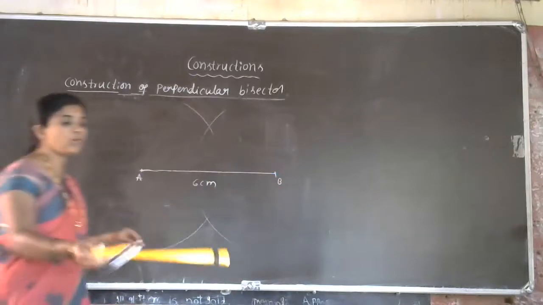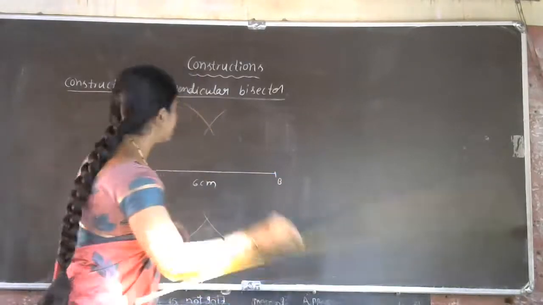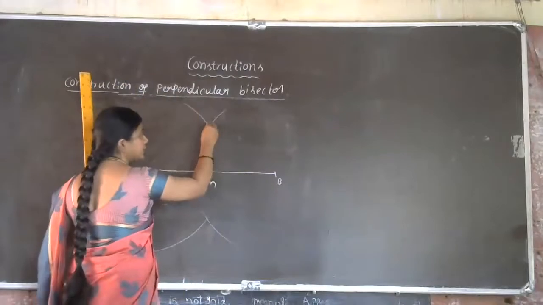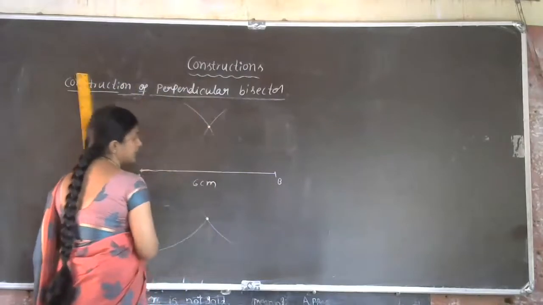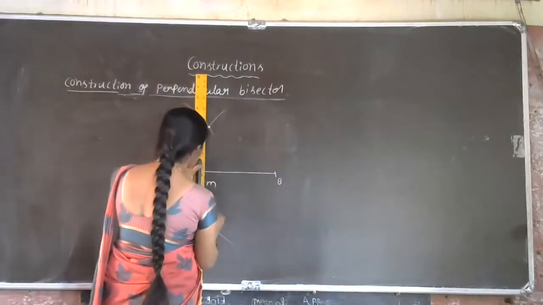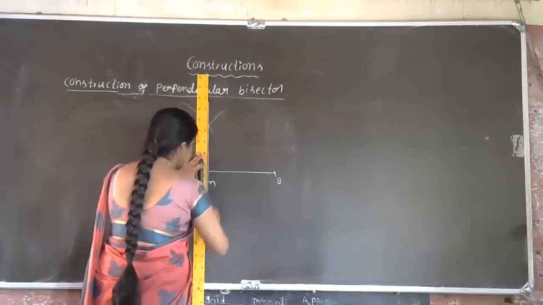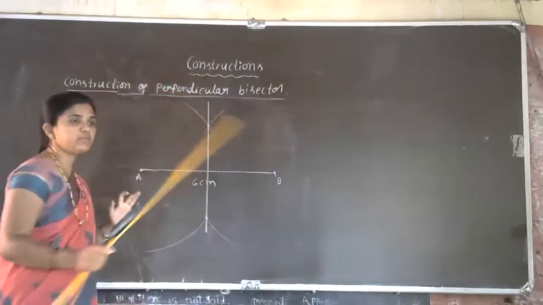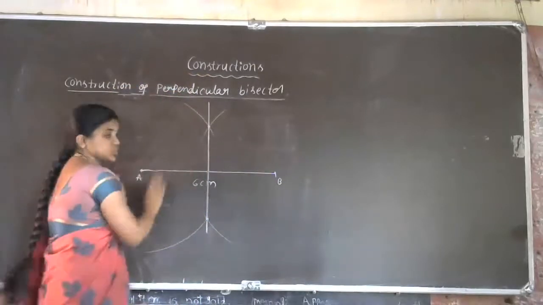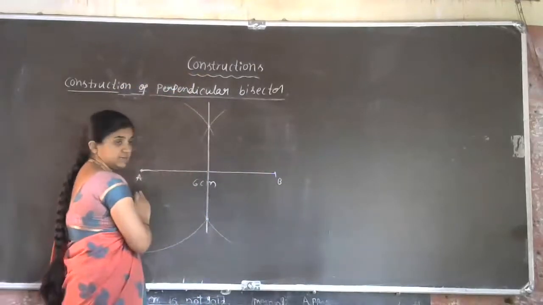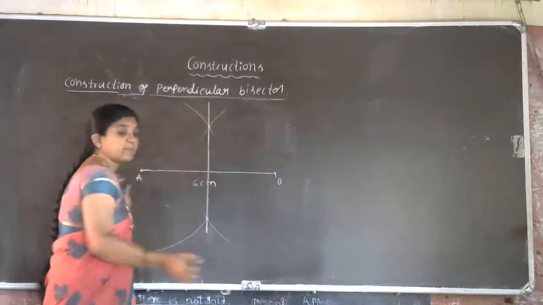Yes. Now what we have to do here, see, here we got one point of intersection. Here also we got one point here. Just we have to join these 2 points. Now you just observe. This is the construction of the perpendicular bisector.